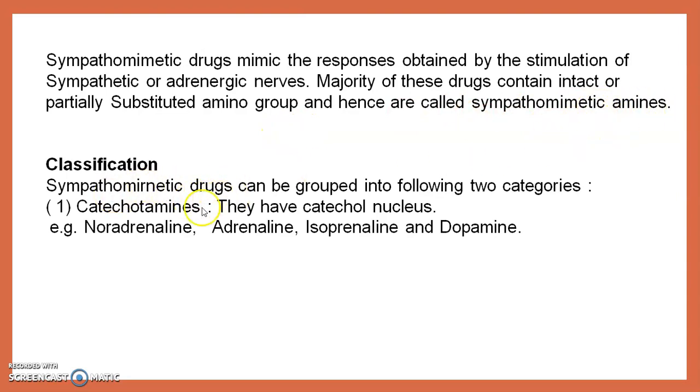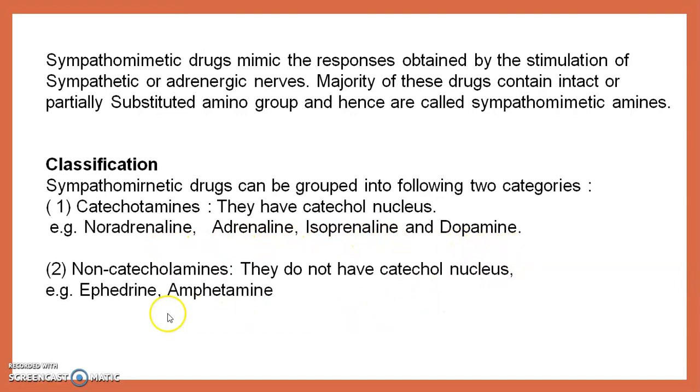Let's see the classification. Sympathomimetic drugs can be grouped into two categories. First is catecholamines. They have catechol as a nucleus. Examples of catecholamines are noradrenaline, adrenaline, isoprenaline and dopamine. The next class is the non-catecholamines. Non-catecholamines do not have a catechol nucleus. Examples are ephedrine and amphetamine.